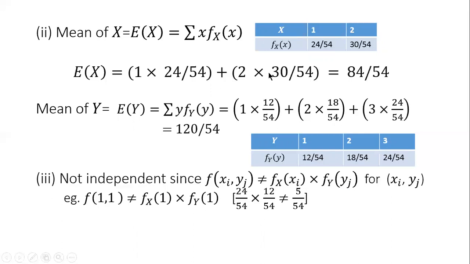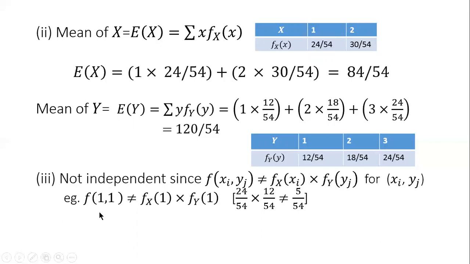But f_X(1) is 24 by 54, and f_Y(1) is 12 by 54, and we know their product is not equal to 5 by 54. So this result fails in the first cell itself, and therefore the random variable XY is not independent.